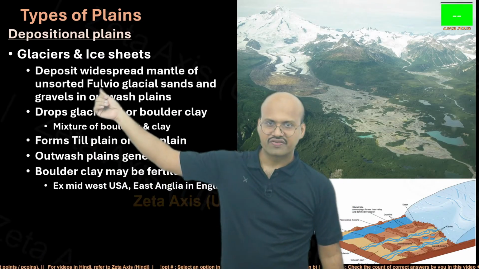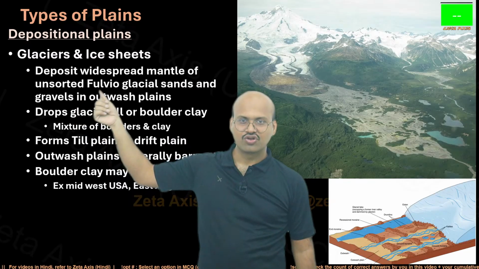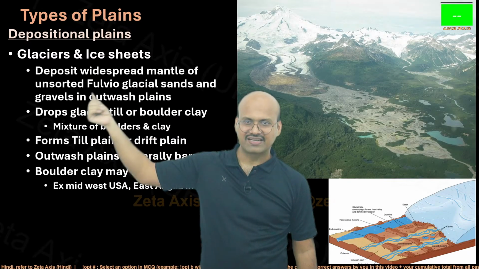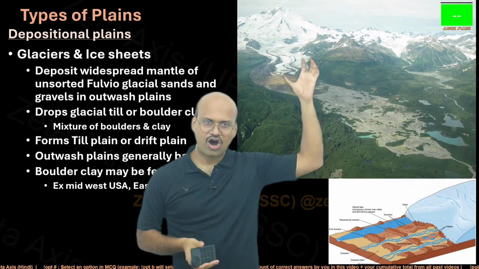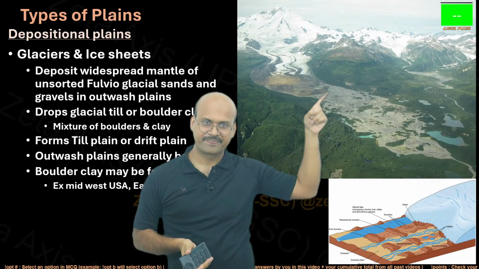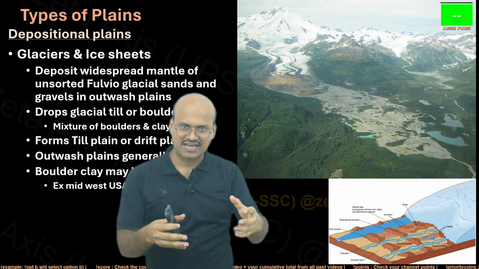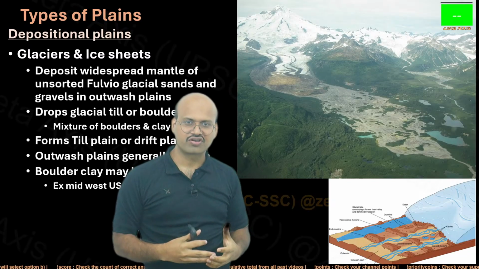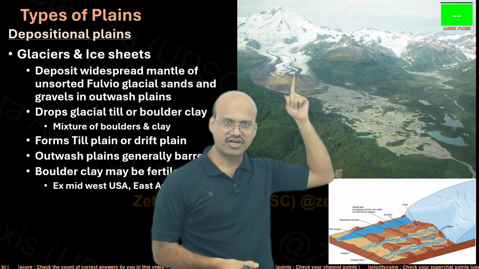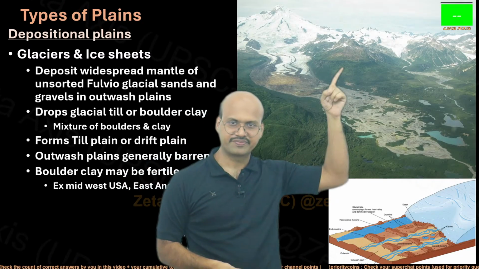So, deposit widespread mantle of unsorted fluvial glacier sands and gravels in outwash plains. Outwash plains would be this region. It is the region just after the glacier. When the glacier starts to melt, the fragments of the rocks in the glacier flow along with that water and are deposited in this region.